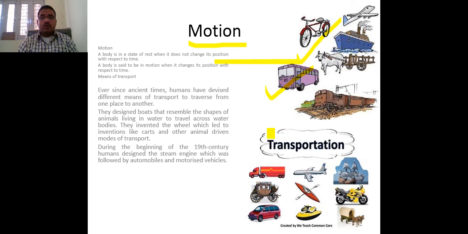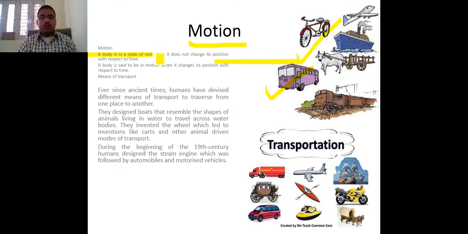A body is in a state of rest. As already told, you are right now in lockdown, you are at rest with respect to your house, since your house is not movable. That's why you are at a rest position. Now if your position is changed with respect to your house, then you will call it that you are in motion.